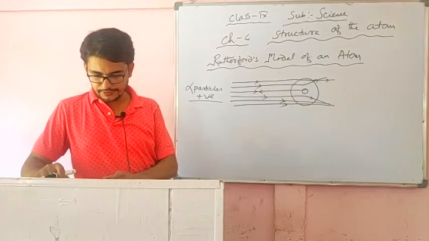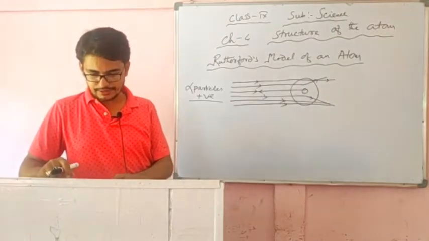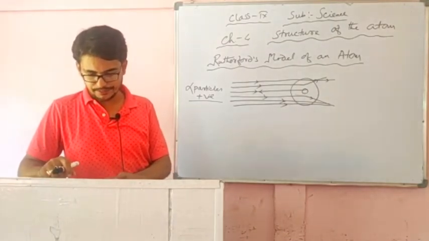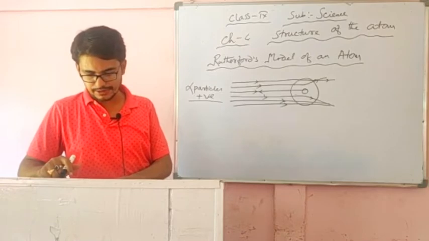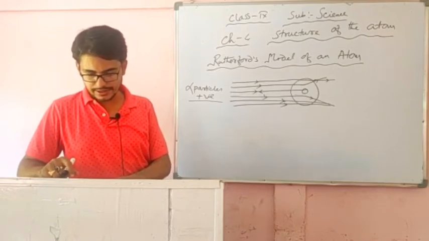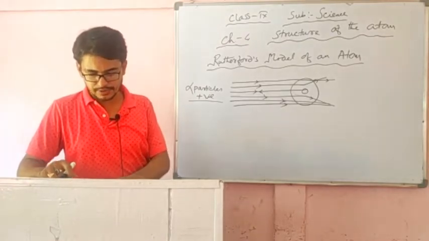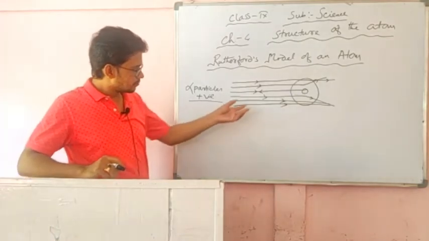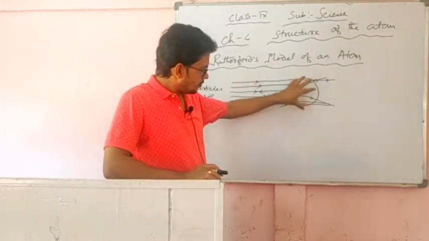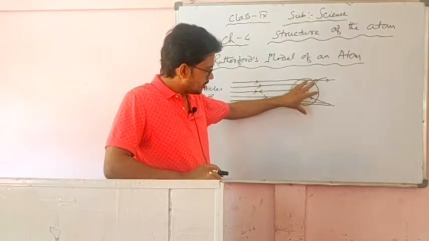A very few fraction of alpha particles are deflected 180 degrees, indicating that all the positive charge and the mass of the gold atom are concentrated in a very small volume within the atom. That means, in this atom, in this